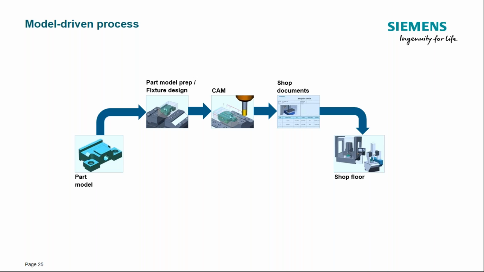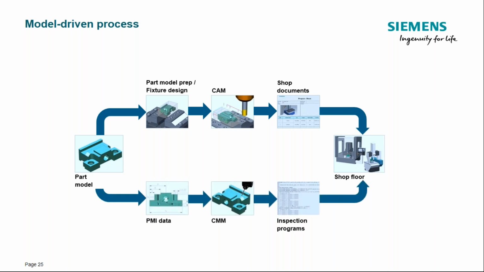Then you can create associative and complete shop documentation. For example, if there is a design change or if you need to change a fixture, this update can be automatically replicated in the documentation all the way to the shop floor. And this is key to avoid rework and repetitive tasks. And the key word here is really associative. This is the same idea that is being reused from the ideation phase.